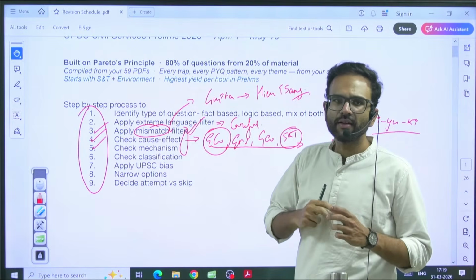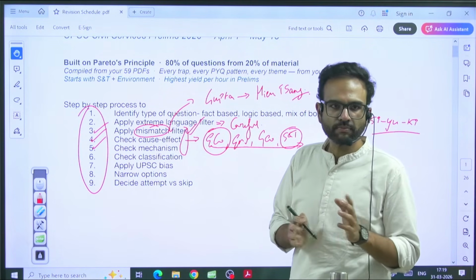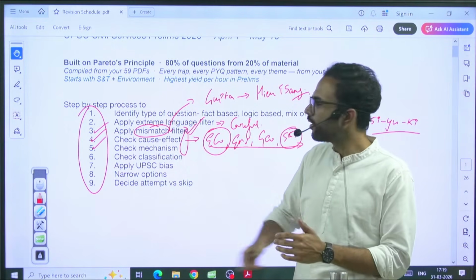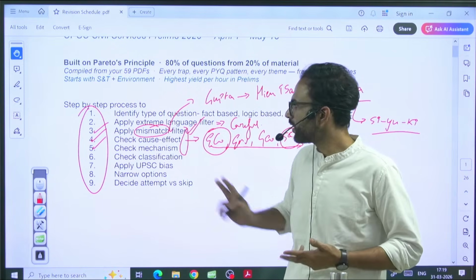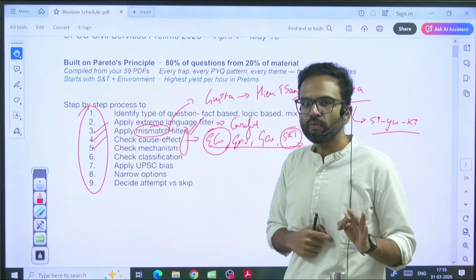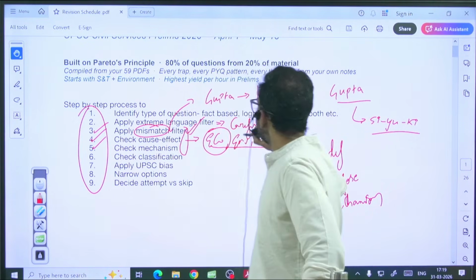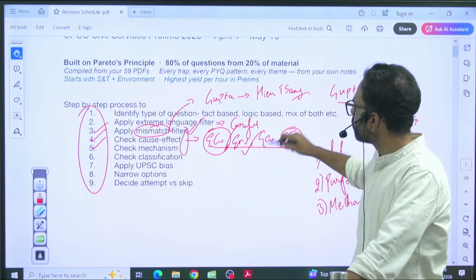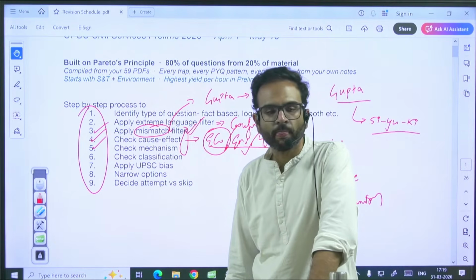This is the focus of revision. Mismatching is one area, cause and effect is one more area, and mechanism confusion. These three areas are what you should revise first. In which subjects? Economy, environment, geography, because these are the low hanging fruits.